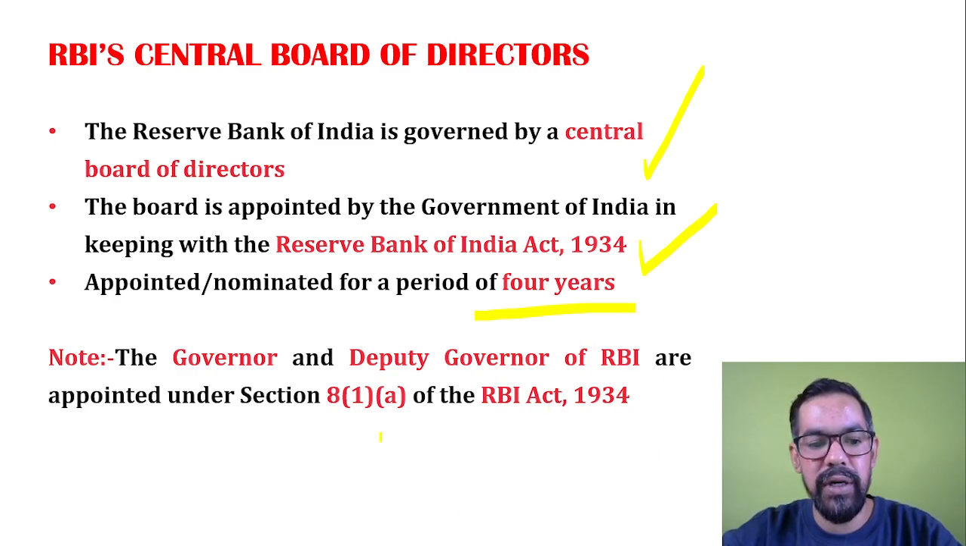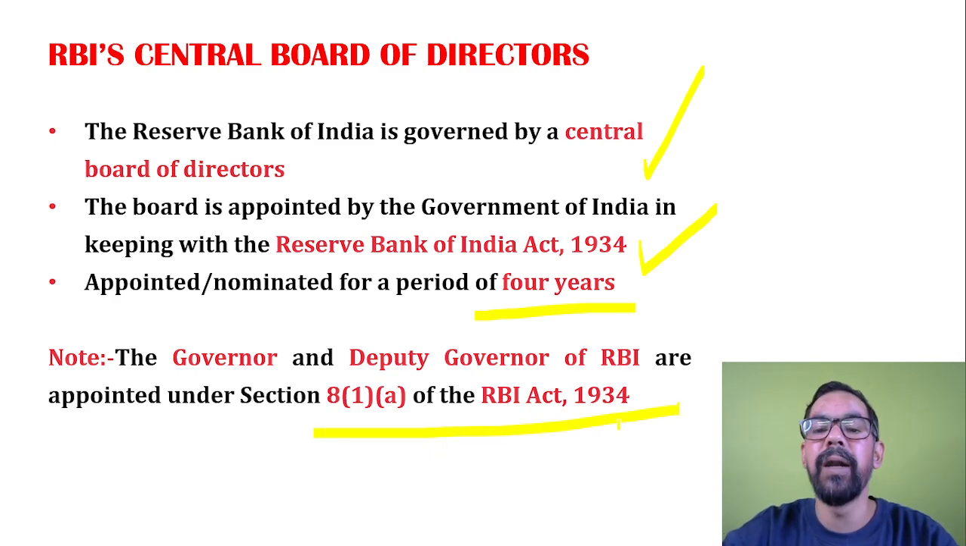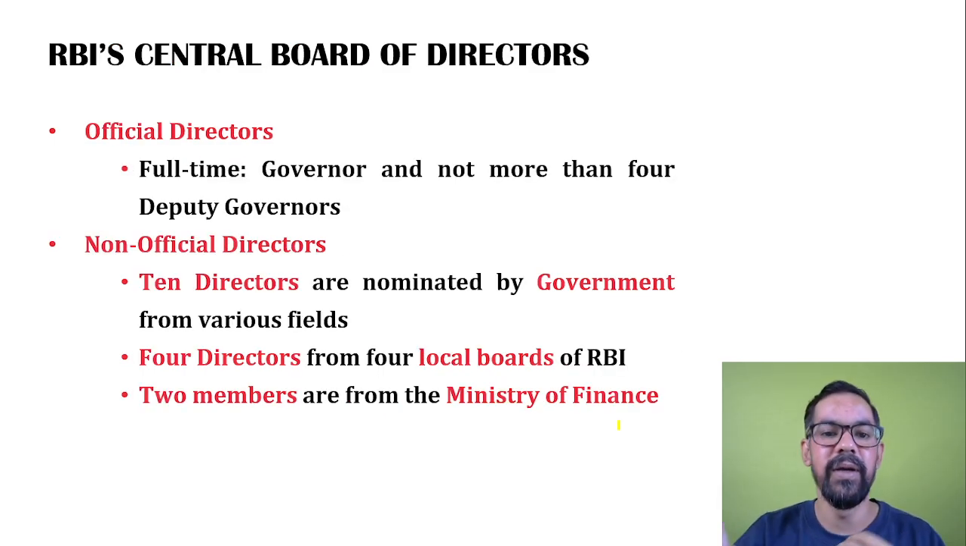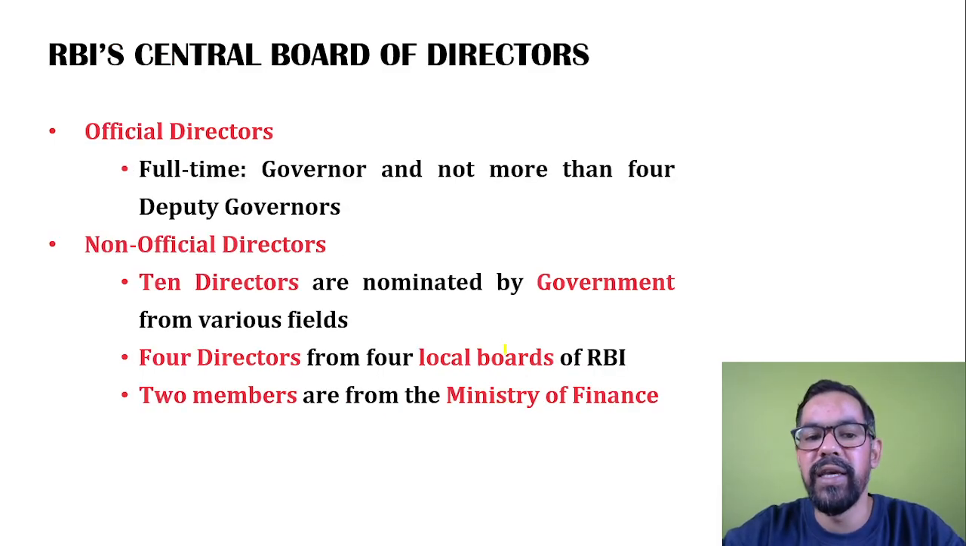Governor and deputy governors are appointed under Section 8(1)(A) of the RBI Act 1934. So sometimes the examiner generally tests these particular sections as well. That's why I keep these ones.